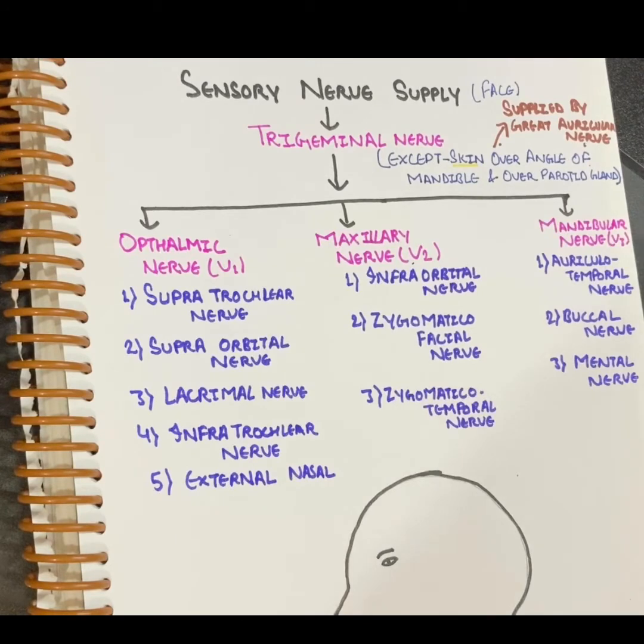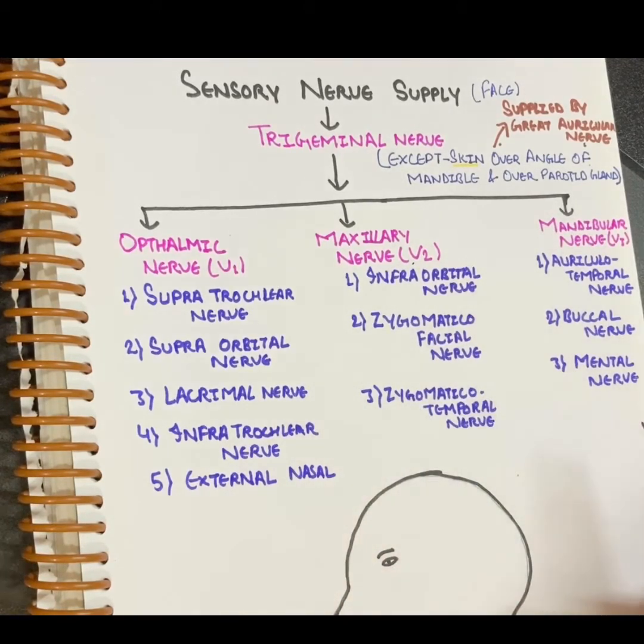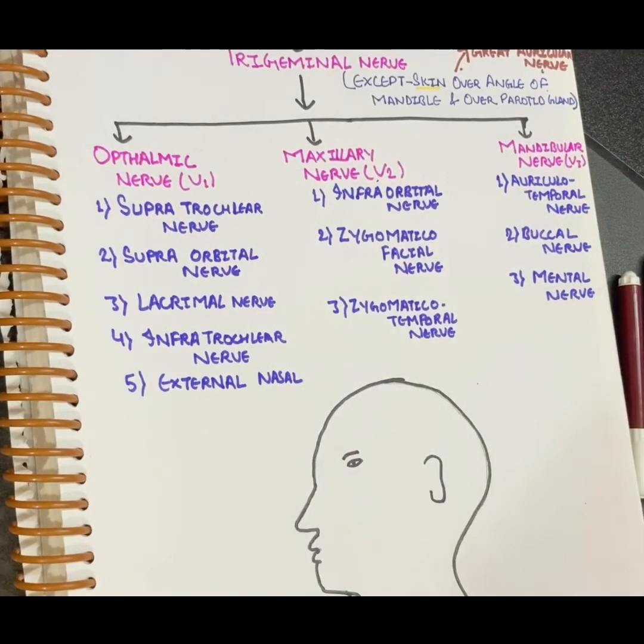Now the trigeminal nerve has 3 branches, that is ophthalmic nerve, maxillary nerve and the mandibular nerve. So ophthalmic nerve will supply the region near your eye, as the name indicates. Maxillary nerve will supply the area near the maxilla and mandibular nerve will supply the area near the mandible. The ophthalmic nerve has 5 branches, and here we'll go with each branch.